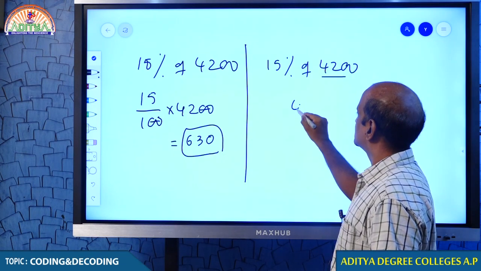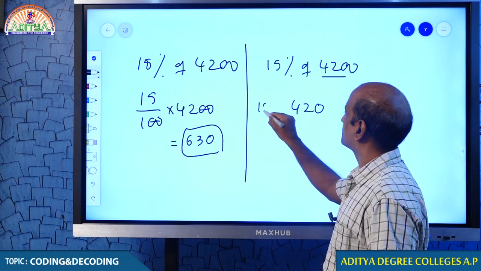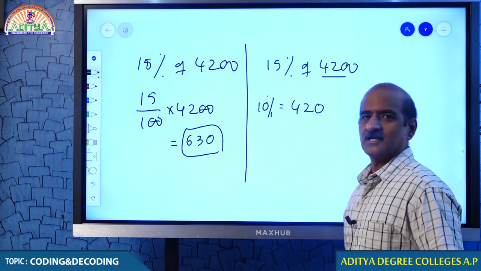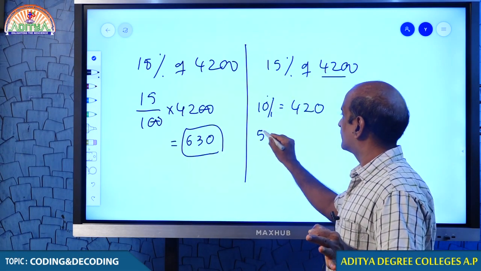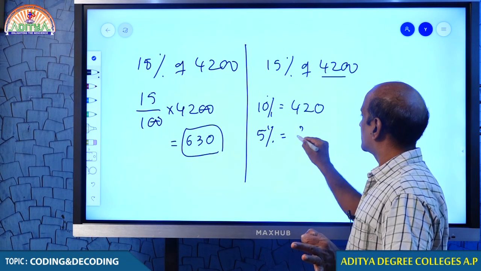Tell me how much is 10%? 10% of 4200 is 420. And if you are comfortable in 10%, you can get 5%.